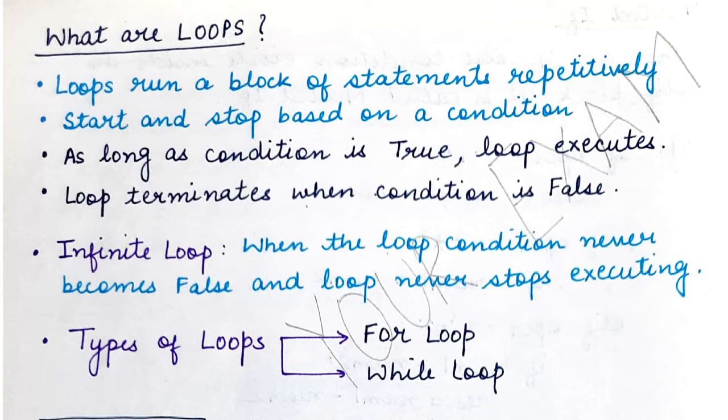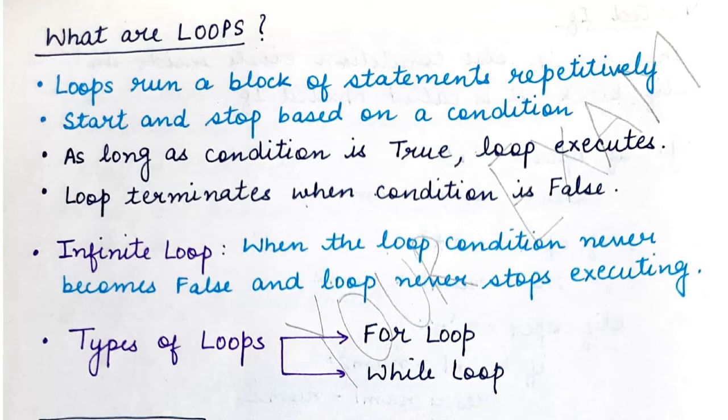So loops basically allow you to repeat a task depending on some condition. So as long as that condition is true, the loop will keep on executing and it will evaluate all those statements that are present within the loop block. And as soon as the condition becomes false, the loop will stop, it will terminate, and no further repetition of the statements would take place.